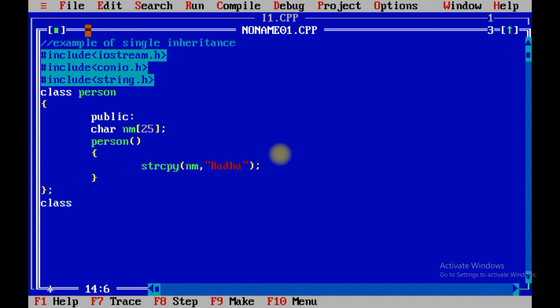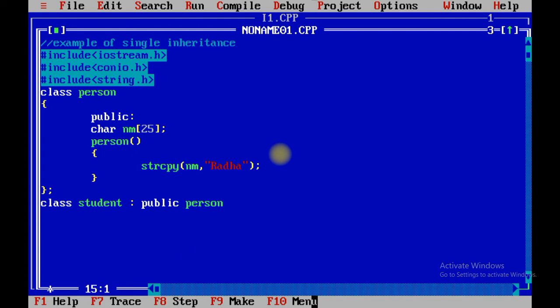Then class student, that is the name of derived class, then colon, then public keyword, and then name of base class. In our case, what is the name of base class? That is class person. So over here I have made it public.